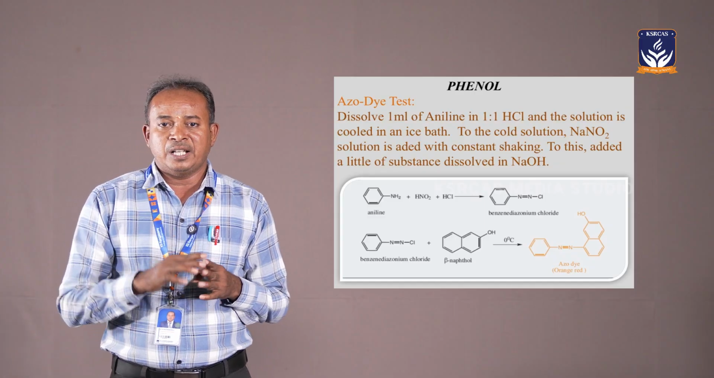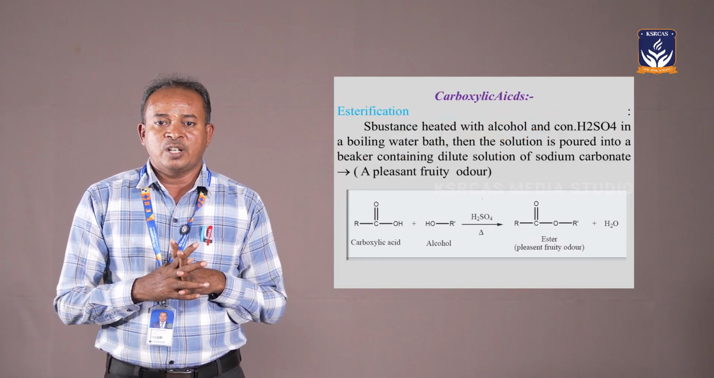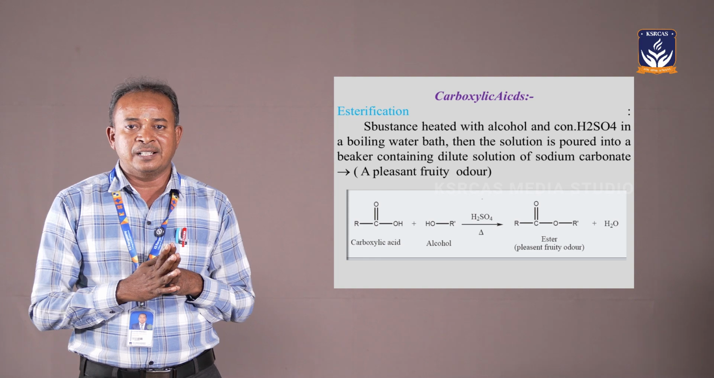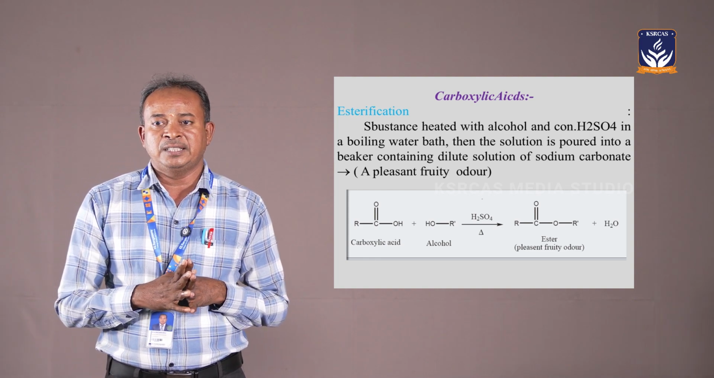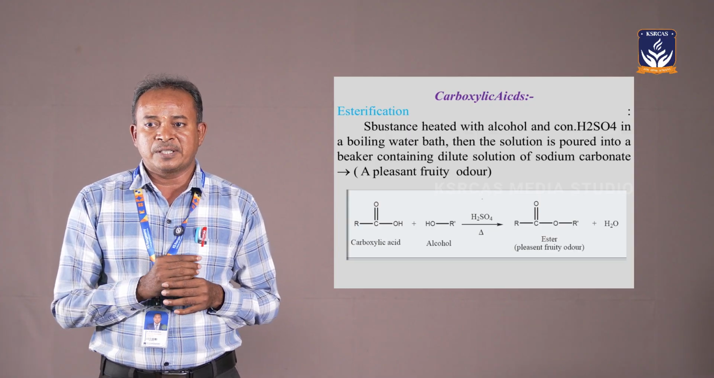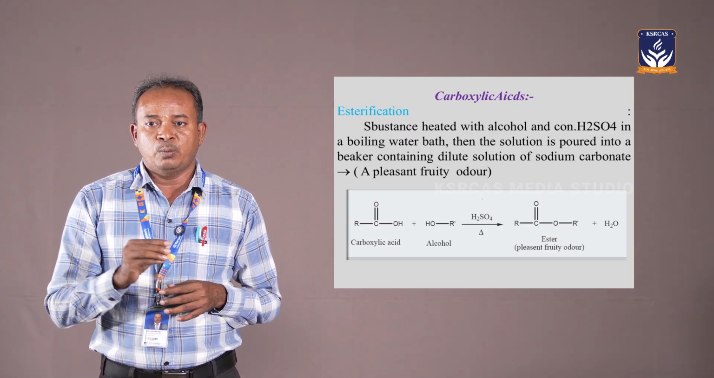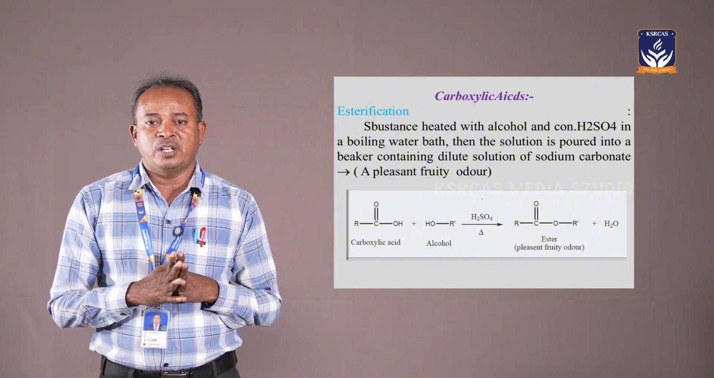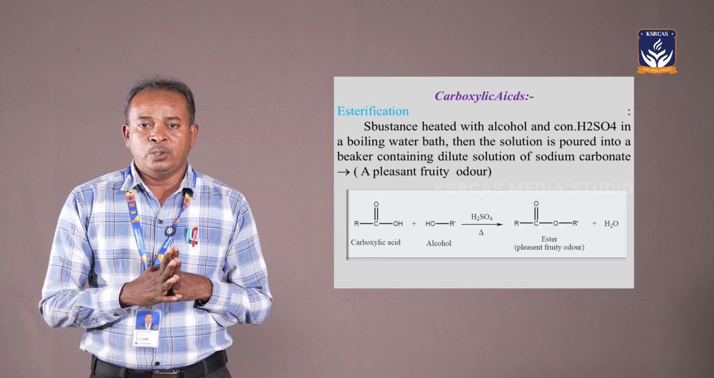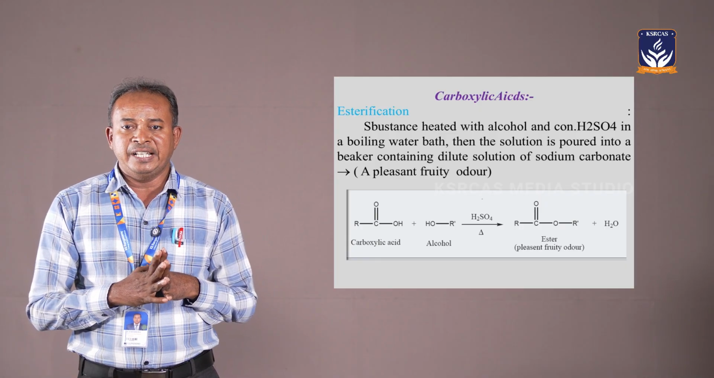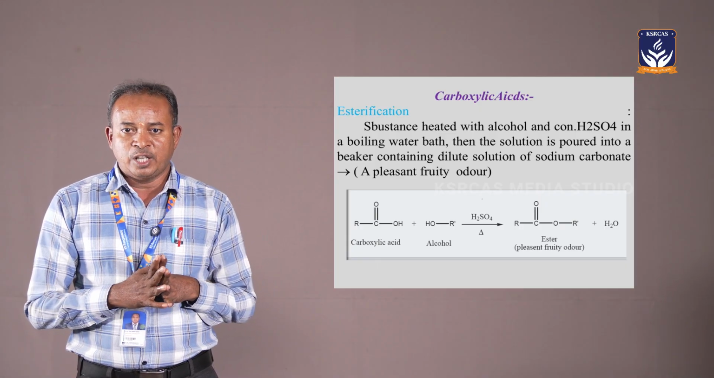Another functional group is carboxylic acids. Carboxylic acids can be easily identified. In the first test, take a small amount of the substance and dissolve it in hot water, because the acid is soluble in hot water. Then add sodium hydroxide to get a pink color. The pink color indicates the presence of carboxylic acids.